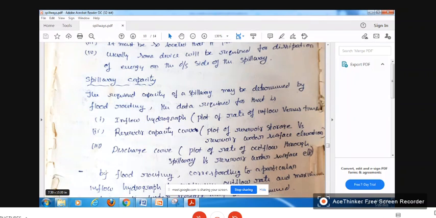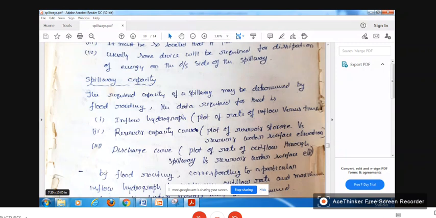What data is required for that? How do you estimate, I mean design, the spillway? Flood routing: what is flood routing? From the upstream side, maybe a thousand kilometers away from the reservoir, there is an inflow hydrograph. How will that hydrograph look when it reaches the reservoir? For that hydrograph, you have to design the spillway.